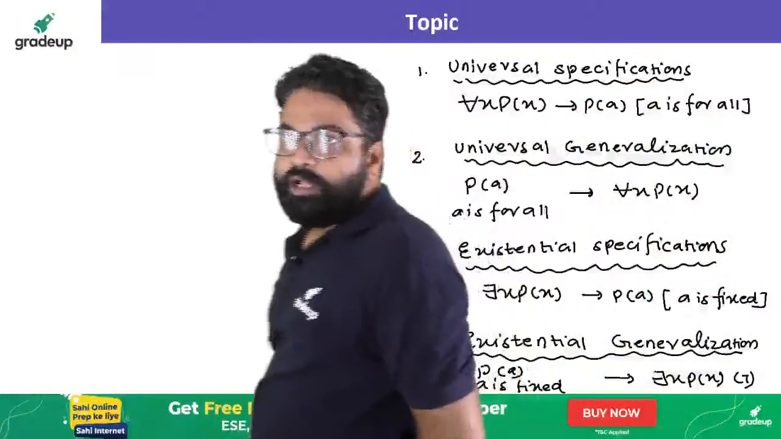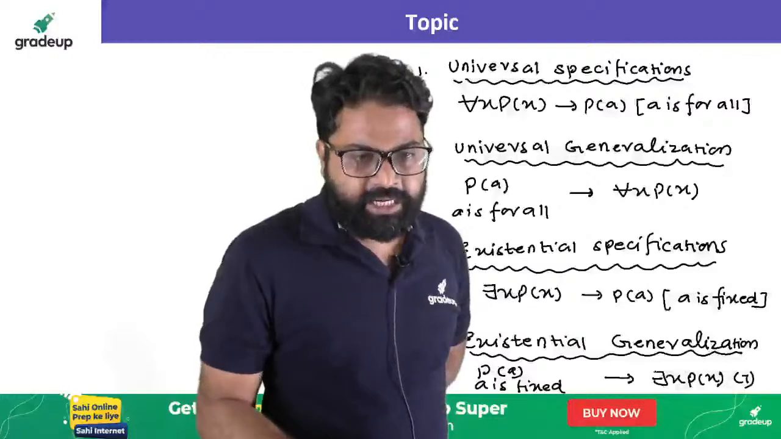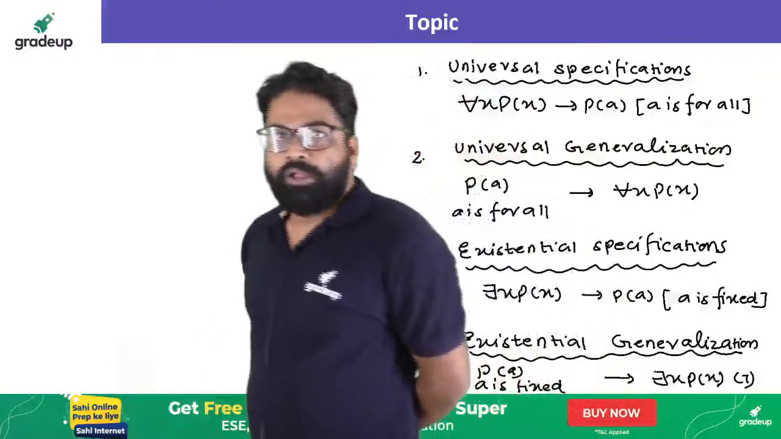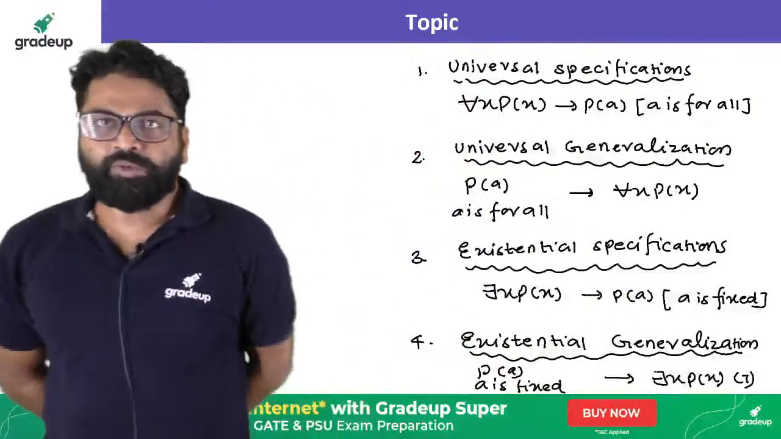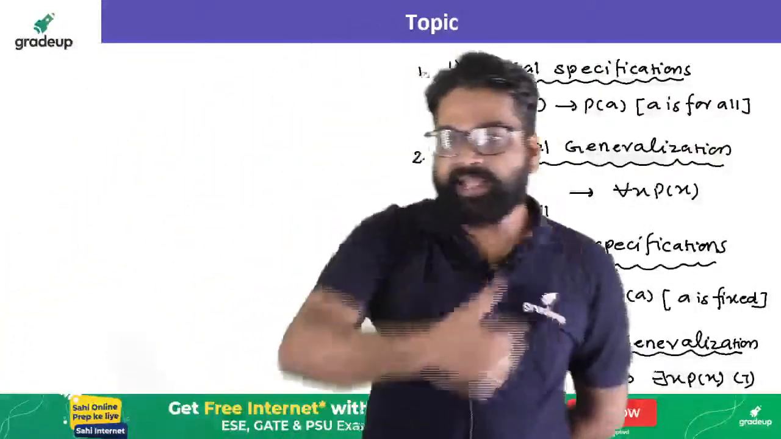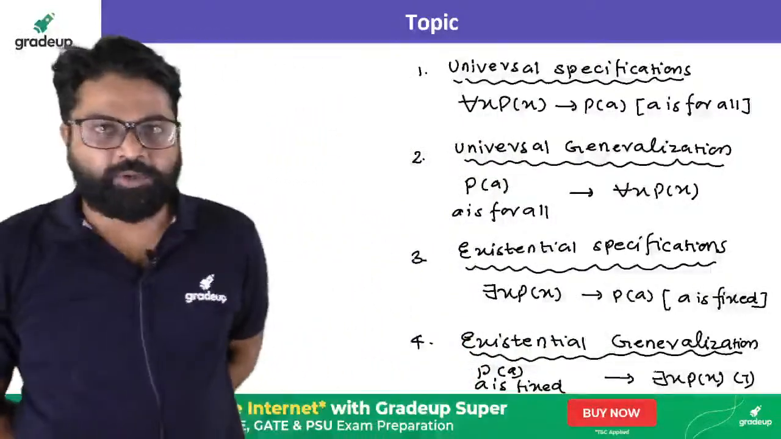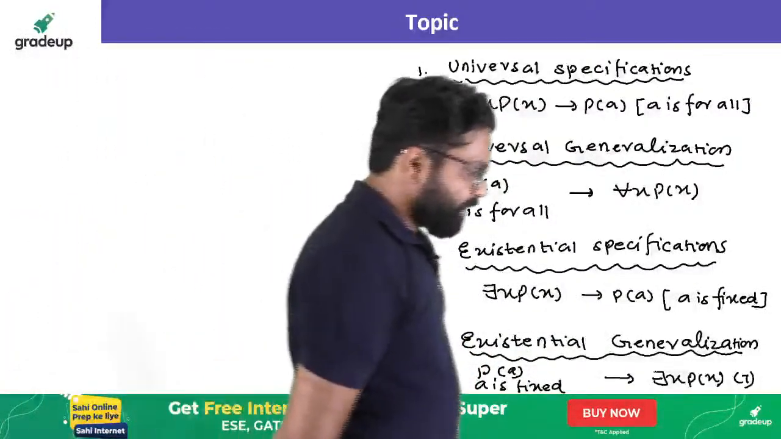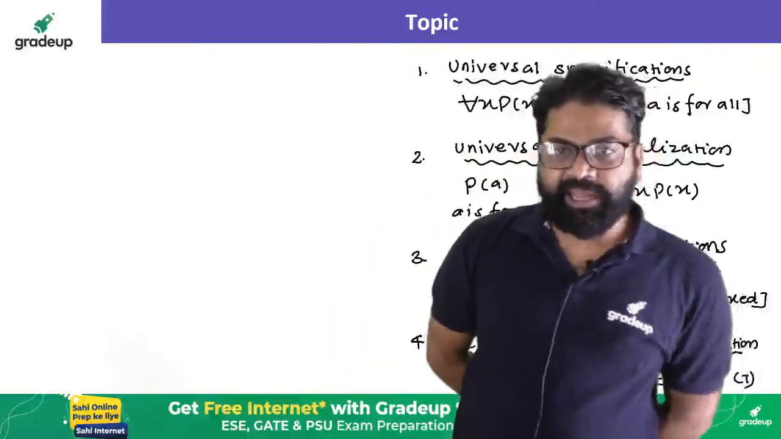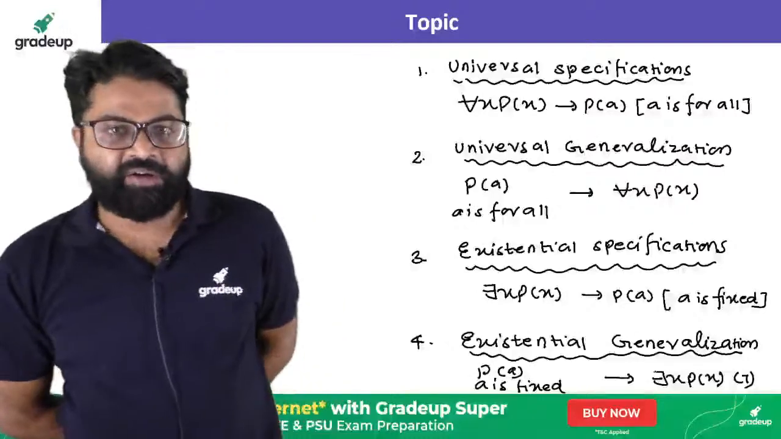So now we are ready. Now we can easily understand how all the concepts relate. I have written all the things: universal specification, universal generalization, existential specification. Pay attention to the third and fourth ones. The third one is basically existential specification, where I write P of x.